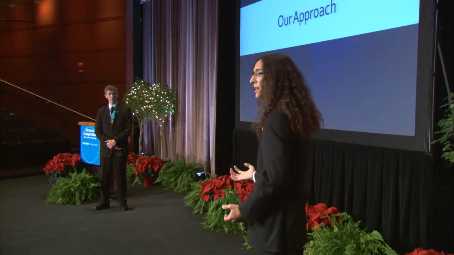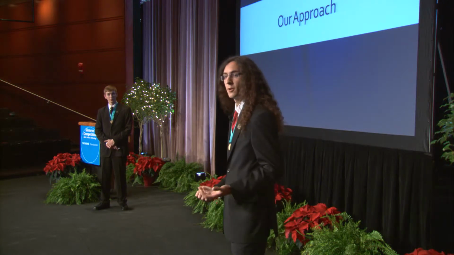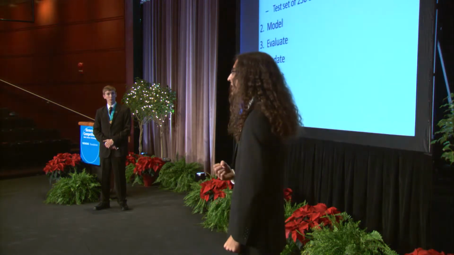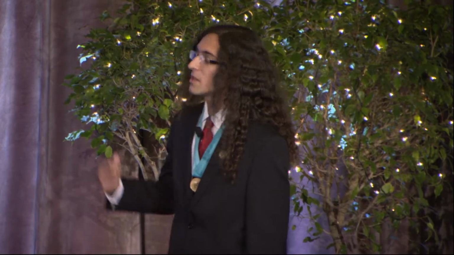Our approach combines stochastic discrimination and active learning in a novel way. To begin, we started by randomly selecting 25 examples to use as the labeled training data and used the other 236 examples as the unlabeled test set. From there, we built a stochastic discrimination model on the training data, then applied the model to the test set.